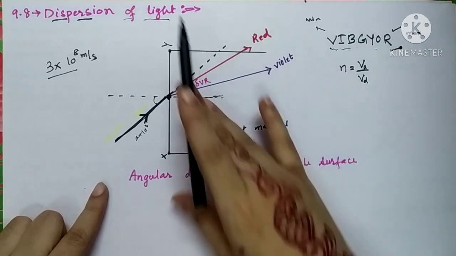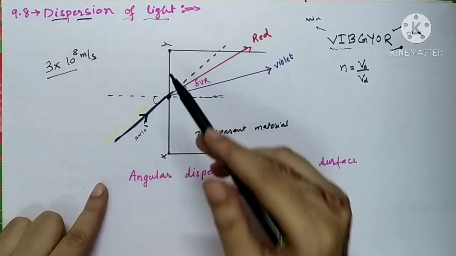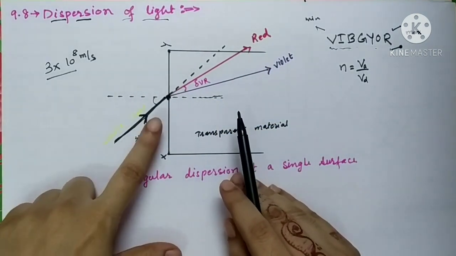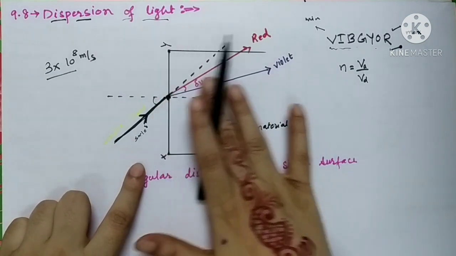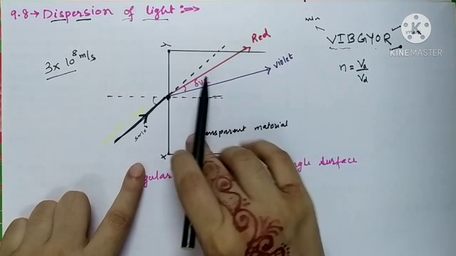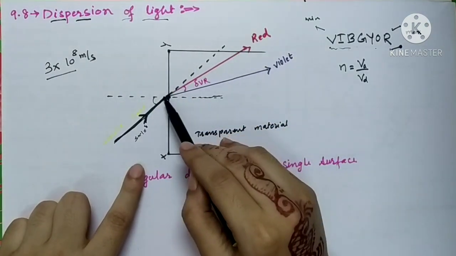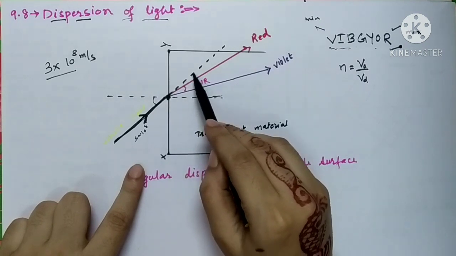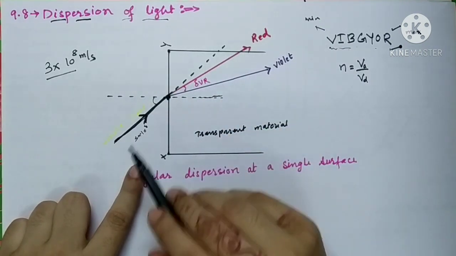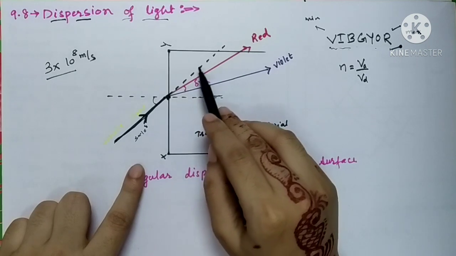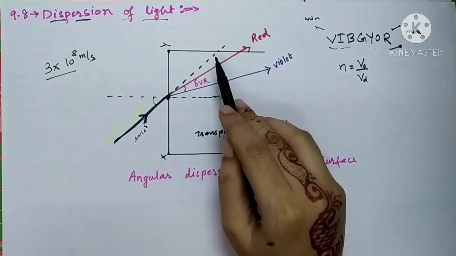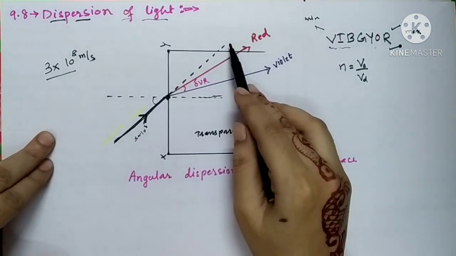So the denser medium is just like a hurdle in the path of a light ray. If this denser medium is absent, the light ray would have gone straight. I have drawn the original direction with a dotted line over here.